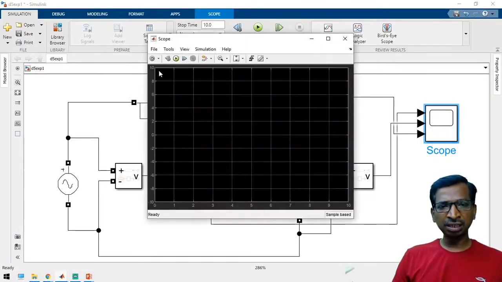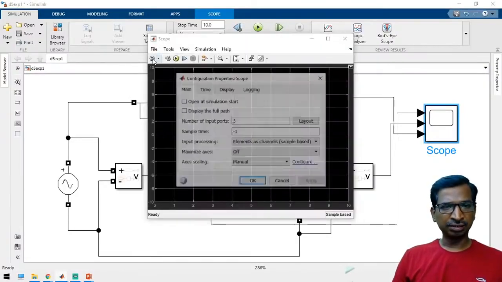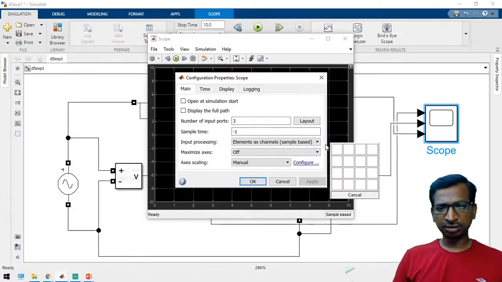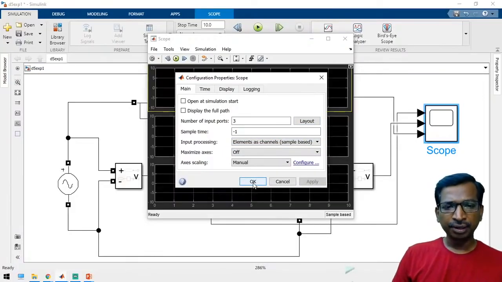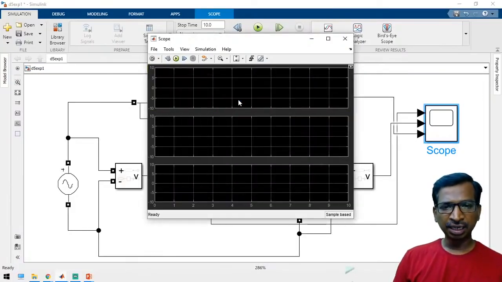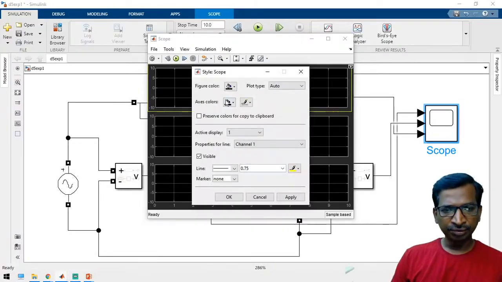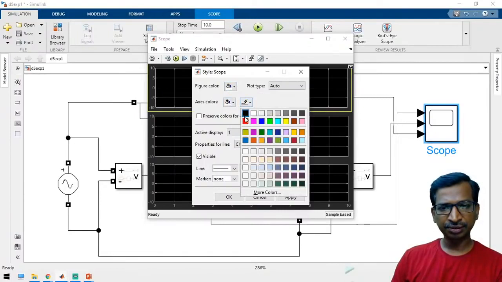Otherwise, all the graphs will be available on a single display. Just connect it, change the layout and change the style also, so that you can view it clearly.